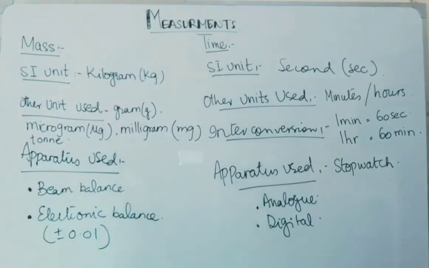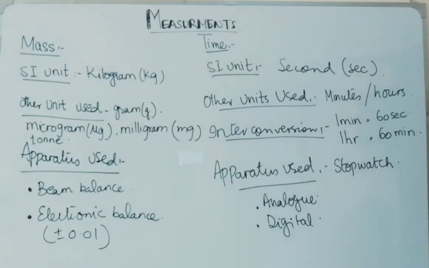The next quantity which we are going to discuss is time. Time can be measured in seconds, minutes and hours, but the SI unit for time is the second. How can we convert these units into each other? As we know from common observation, 1 minute has 60 seconds and 1 hour has 60 minutes. If you want to convert hours into seconds, you have to multiply the given number. Like if you are given 4 hours and you need to convert it into seconds, you will multiply 4 with 3600. That will convert your quantity in hours into seconds.